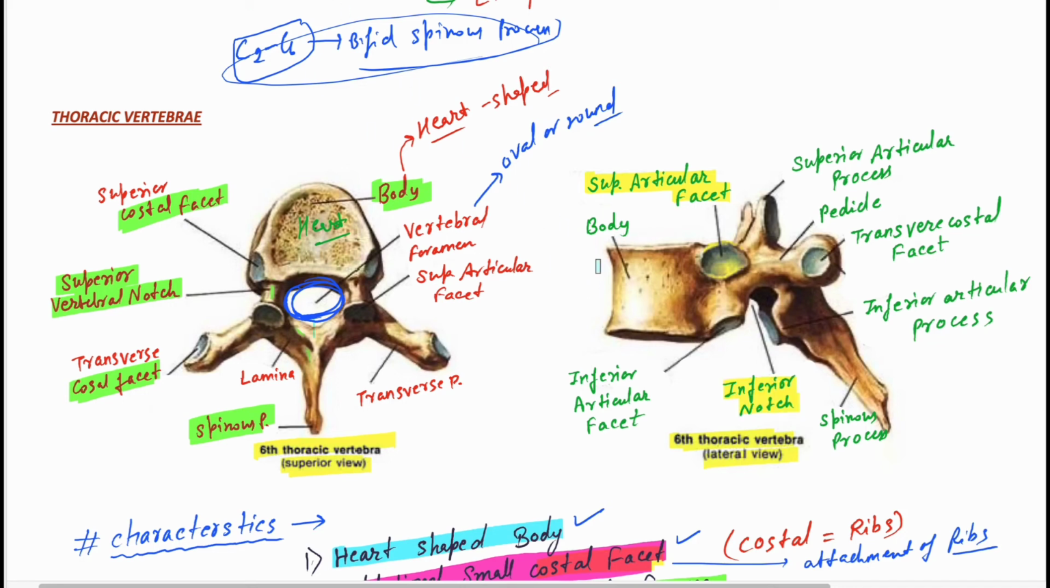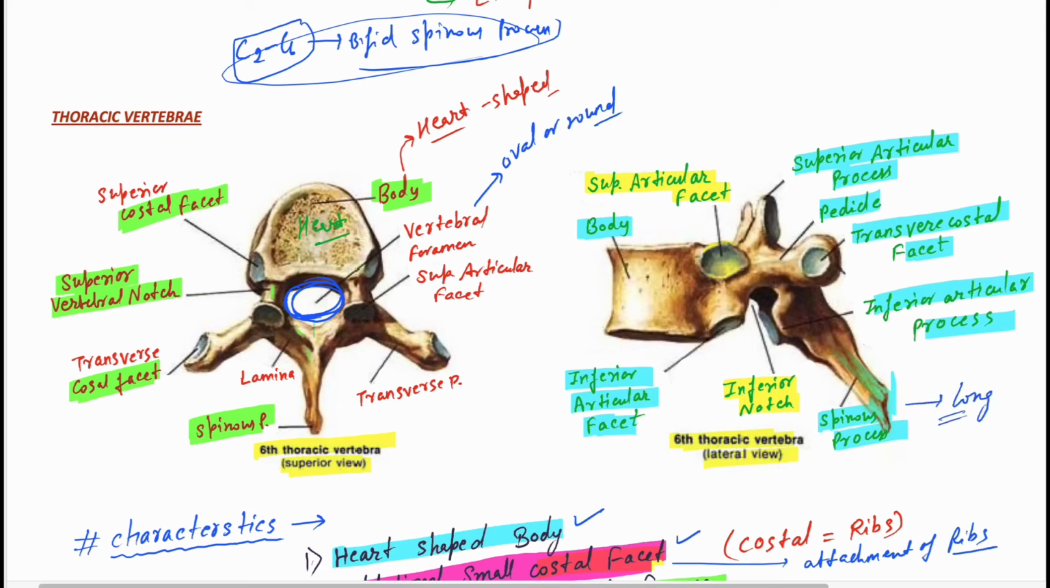They have the body and the inferior articular facet. This is the facet for the 7th thoracic vertebra, and this is the facet for the 5th thoracic vertebra. There is also the superior articular process, the pedicle, and the transverse costal facet. Again, the inferior articular process, but it will look like a long spinous process. They have the long spinous process.